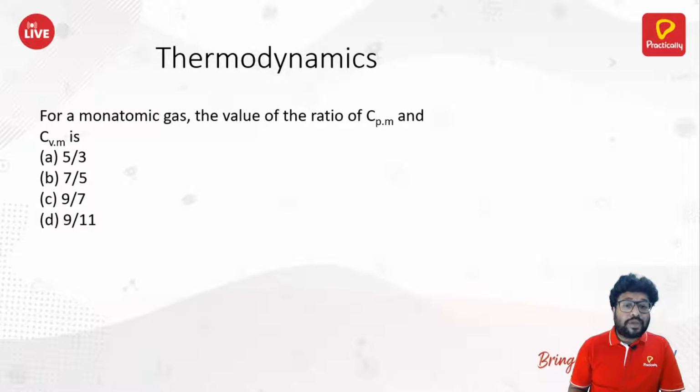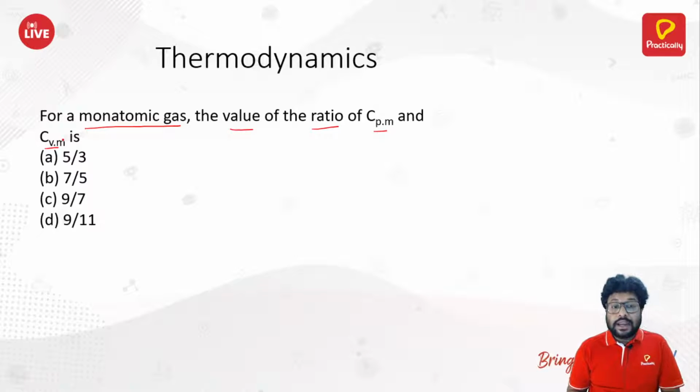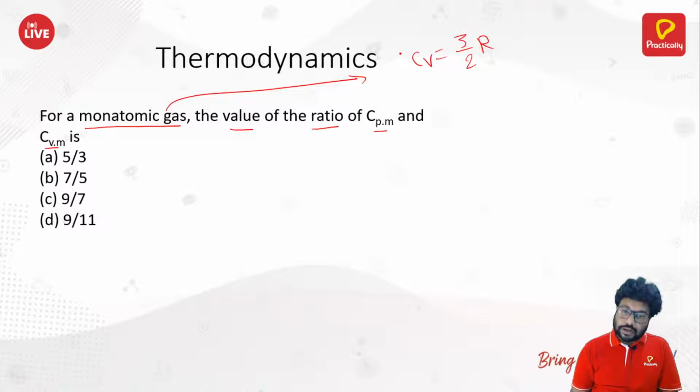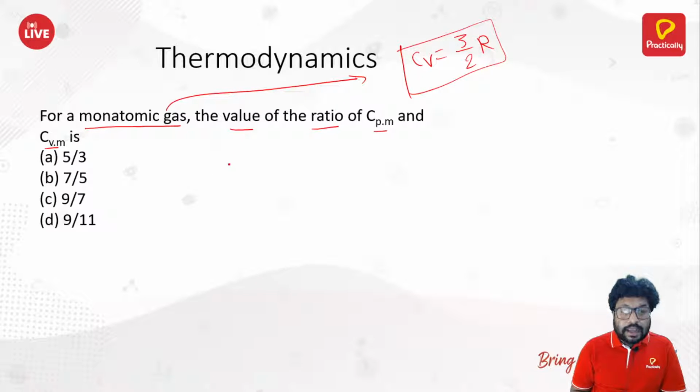Thermodynamics. Now, for a monoatomic gas, the value of the ratio of Cp,m and Cv,m is, okay. Now, for a monoatomic gas, we know that Cv is equal to 3 by 2 R. Okay.